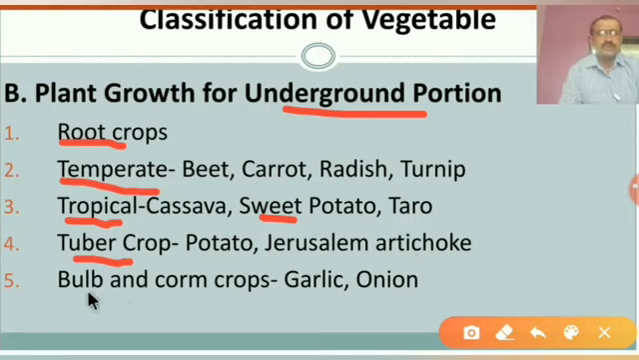Next one is the bulb and corm crop. As we know, a bulb is a short stem with fleshy leaves attached at the bottom, near the ground, and a corm is a swollen underground stem mostly used for storage of food. Examples of these are garlic and onion. In this way, these are the 5 points for the classification of plants by growth of the underground portion.